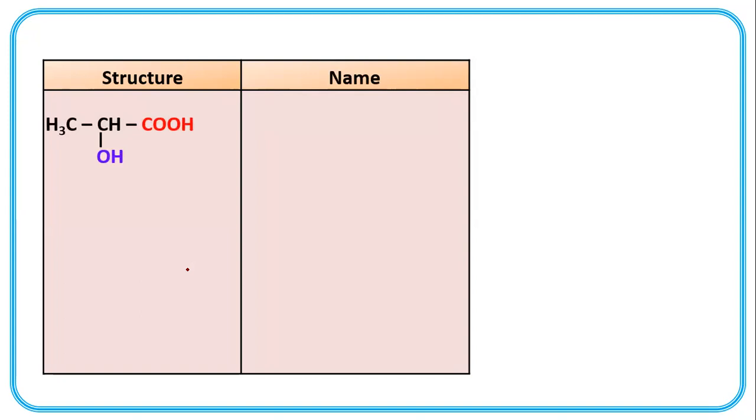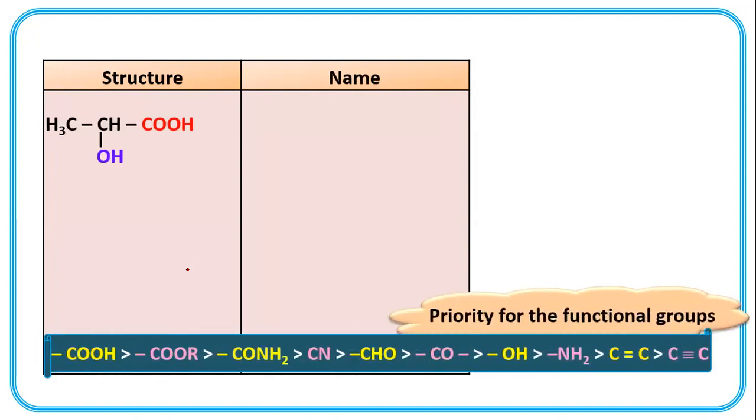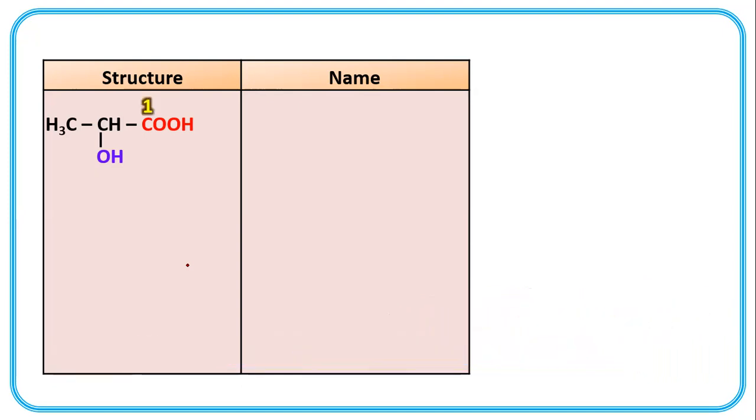Now two functional groups. This is priority order. Both functional groups are shown with different colors, COOH and OH. In priority order, COOH is first and OH is the last. 1, 2, 3.